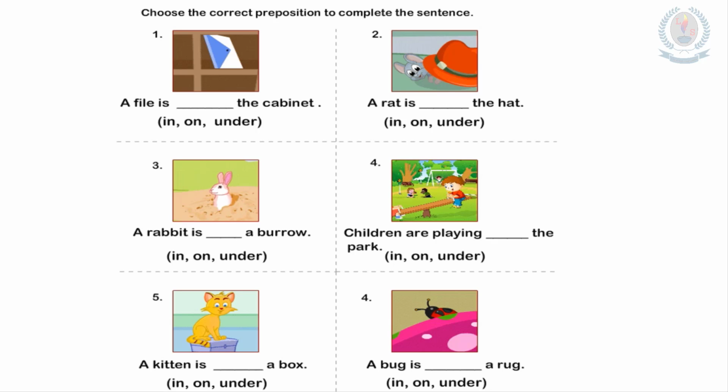What is the most suitable preposition? Yes, very good. A file is in the cabinet. Very good. Now you know how to use the preposition in a correct way. So, there are another 5 questions for you. You can do them leisurely at home.